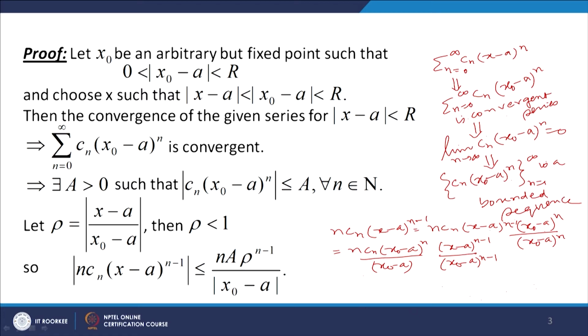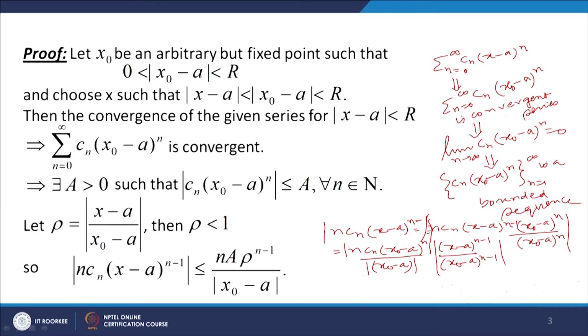Now, we multiply and divide by (x naught minus a) to the power n, and then collect n c n into (x naught minus a) to the power n, because for this we have the inequality. Okay. We have the inequality that c n times (x naught minus a) to the power n is less than or equal to a. So, what do we get? Now, let us see, this will be, so mod of this is equal to mod of this, and then we get mod of this, mod of this.